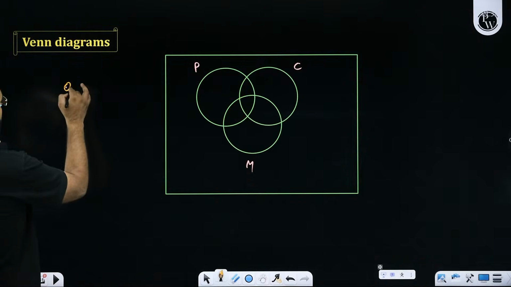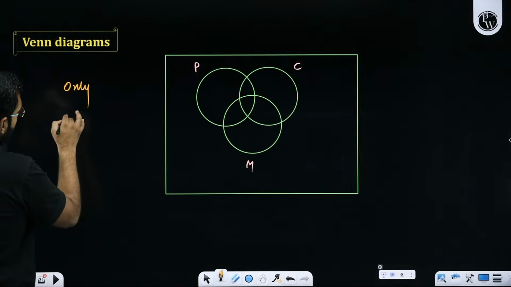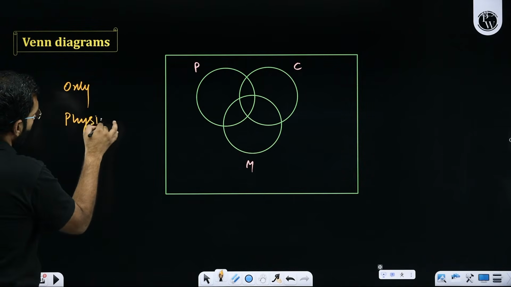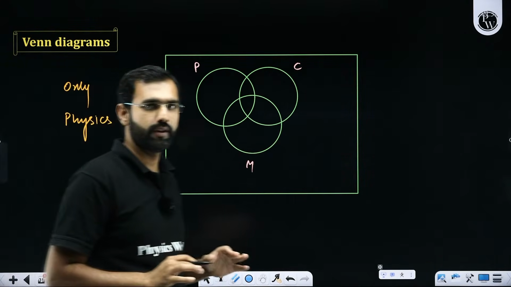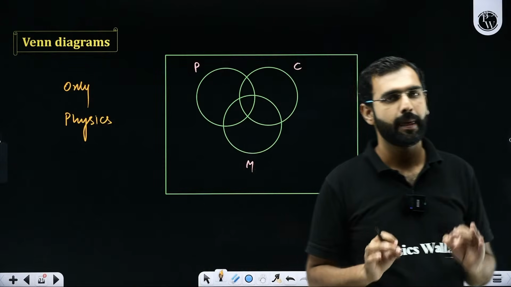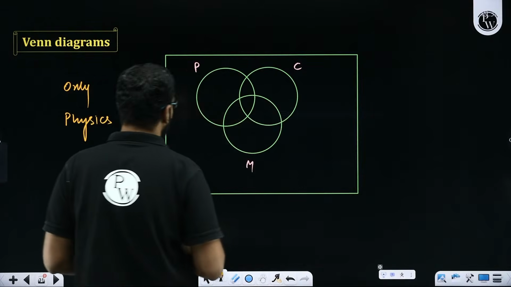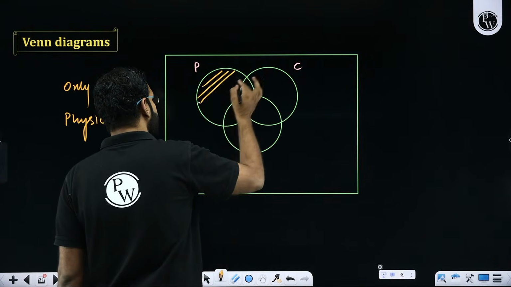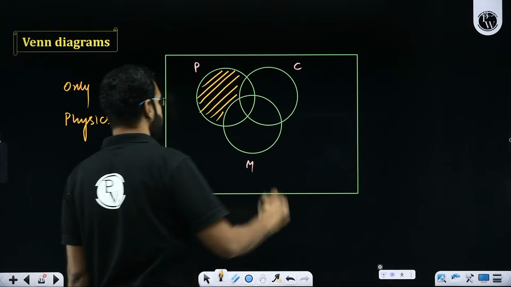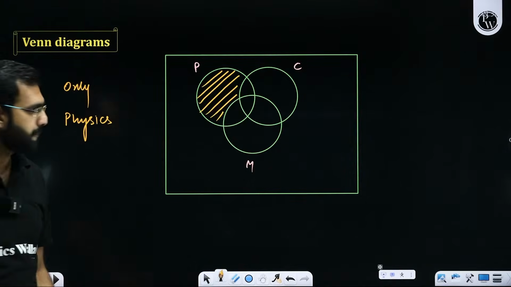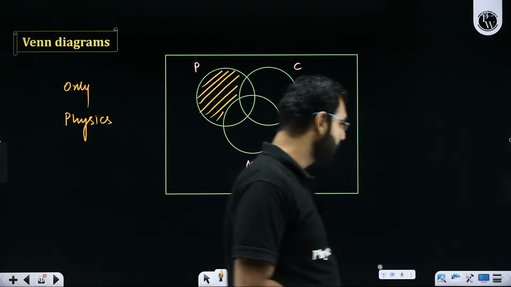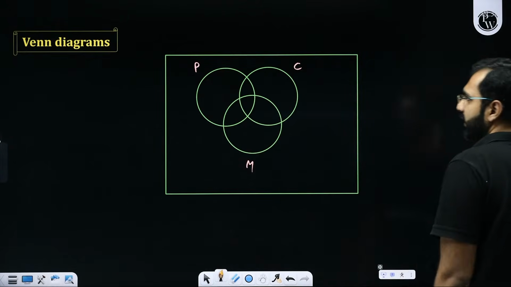If I ask you to highlight the region for the people who like only physics, these should be the students who don't like any other subject. They should like physics only. So which region will you shade now? The people who like only physics will be given by this. Makes complete sense? Is it understandable? Are you able to digest all of this without any confusion?